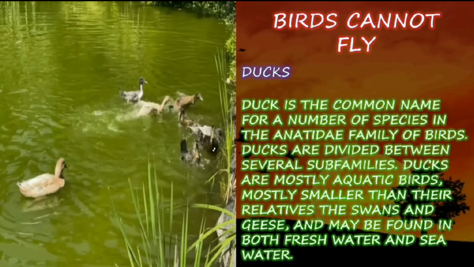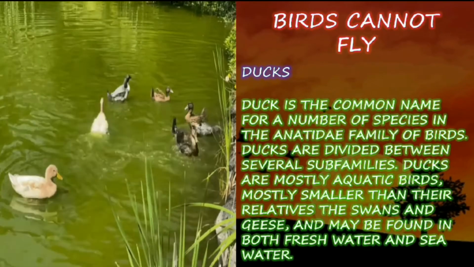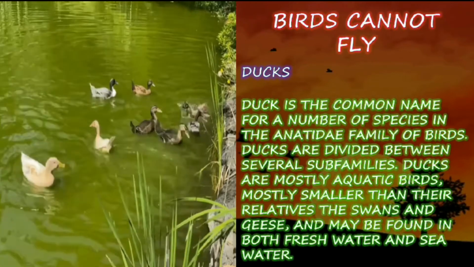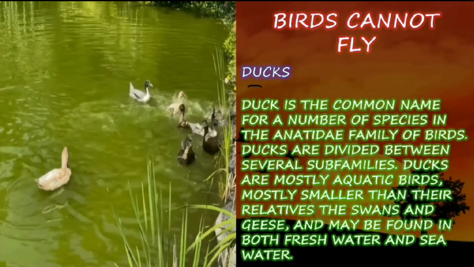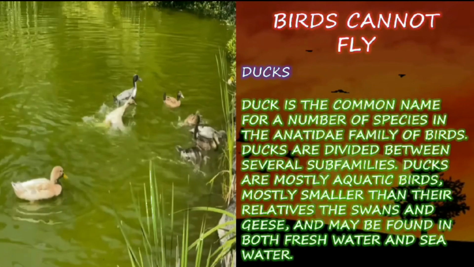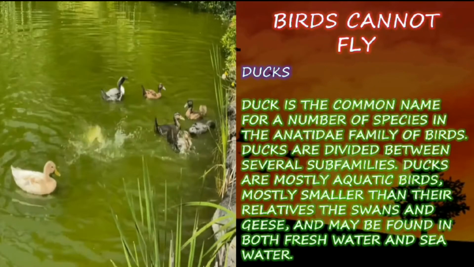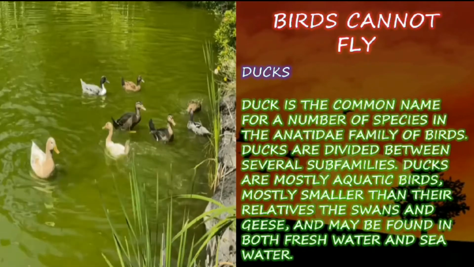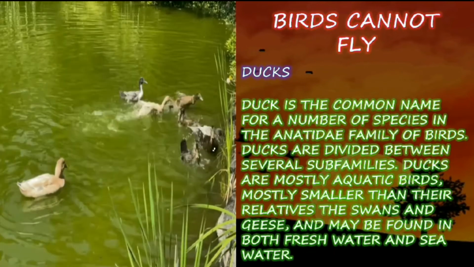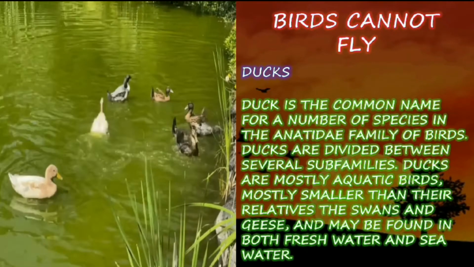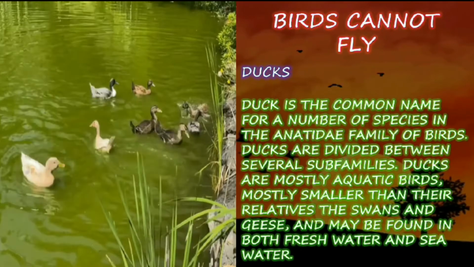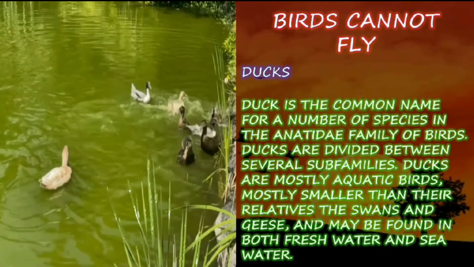Ducks. Duck is the common name for a number of species in the Anatidae family of birds. So all the species in the Anatidae family have a common name, ducks. Ducks are divided between several subfamilies, so there are many subfamilies in the duck variety.